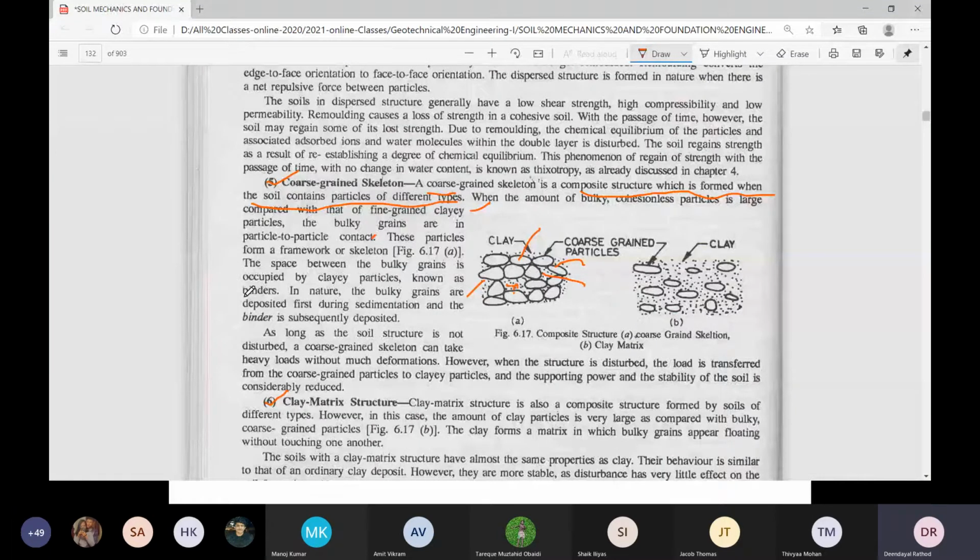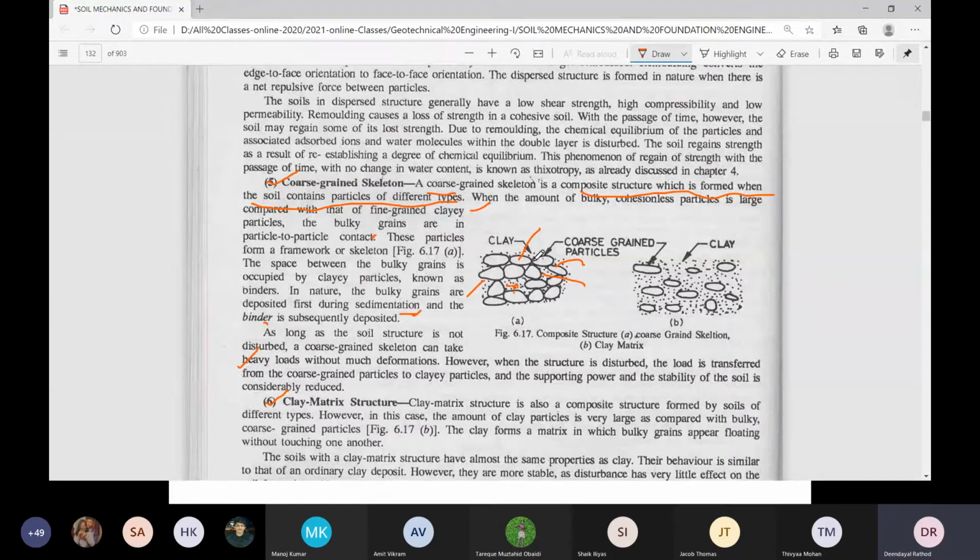So the clay soil is combined with the sandy soil, and in this case the sand grains are more. In nature the bulky grains are deposited first during the sedimentation, and the binders are subsequently deposited. As long as the soil structure is not disturbed, the coarse grain skeleton can take heavy loads.